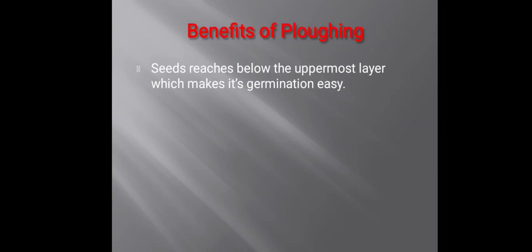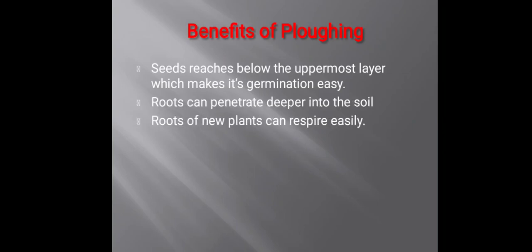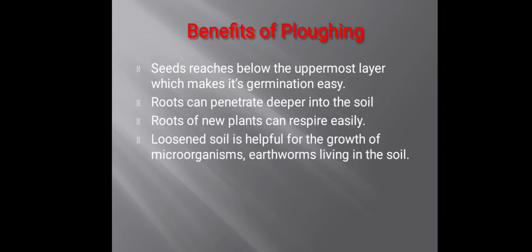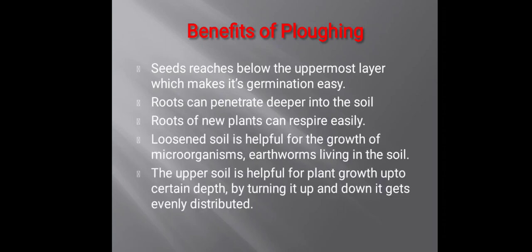As we are turning the soil up and down, it mixes the soil. So the first benefit of plowing is that seeds reach below the uppermost layer, which makes germination easy. As the seed goes into the soil, it germinates. Second, roots easily penetrate, they go inside the soil easily, and plowing helps with that. Third, roots easily respire because some air spaces get trapped in the loosened soil, so they respire easily.